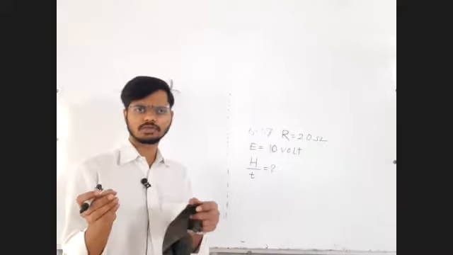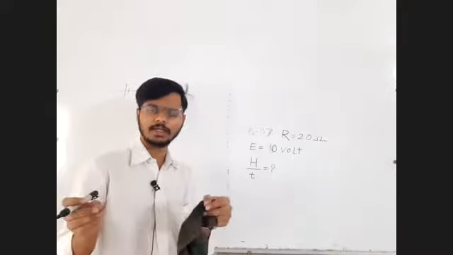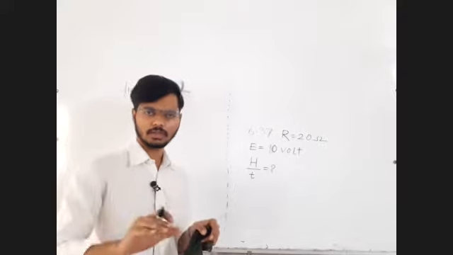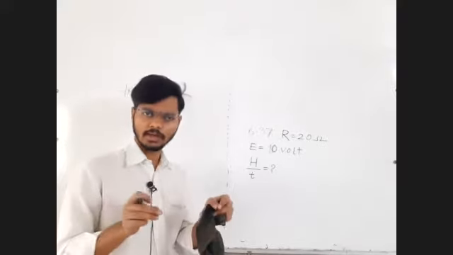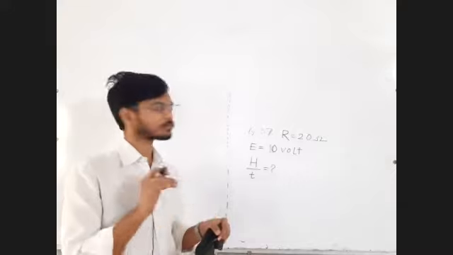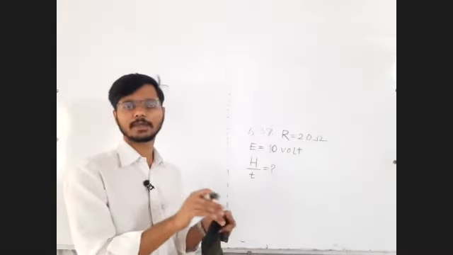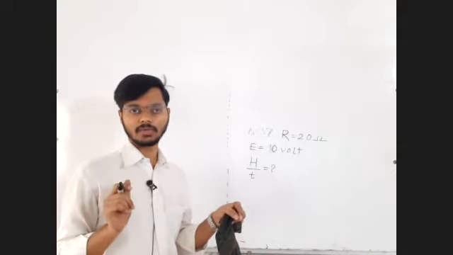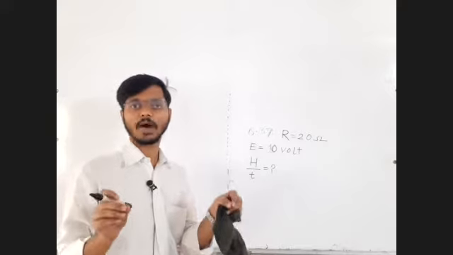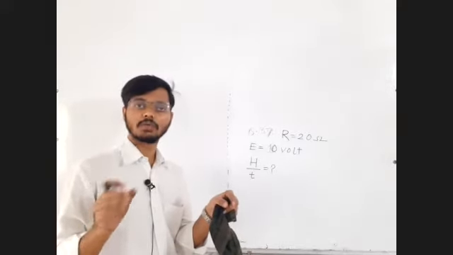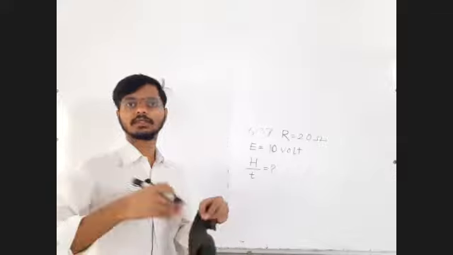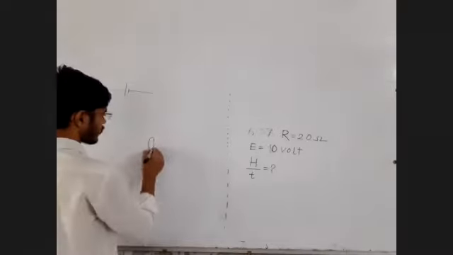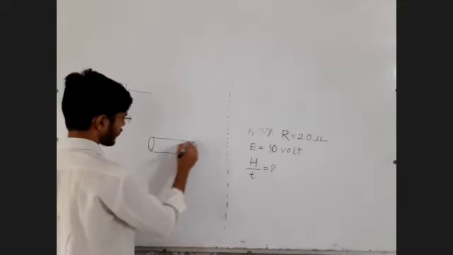Even if you have a small wire, if you connect it to one cell, and after some time you remove that wire and touch it, you will find that the temperature of the wire is very high compared with the surrounding. What does that mean? The temperature of the wire has increased. So heat is flowing from higher temperature to lower temperature.